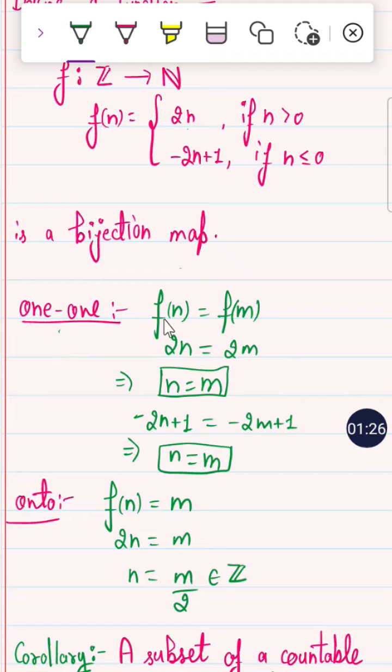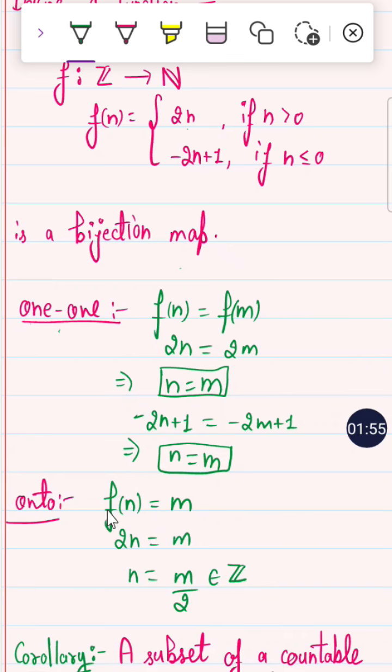How to say that it is a one-one map? When f of n equals f of m gives n equals m, then this function is called a one-one map. f of n is equal to 2n for n greater than 0, and f of m is equal to 2m. The 2 and 2 cancel out, so n equals m. For n less than or equal to 0, minus 2n plus 1 is equal to minus 2m plus 1; the 1 cancels out, minus 2 cancels, n equals m.